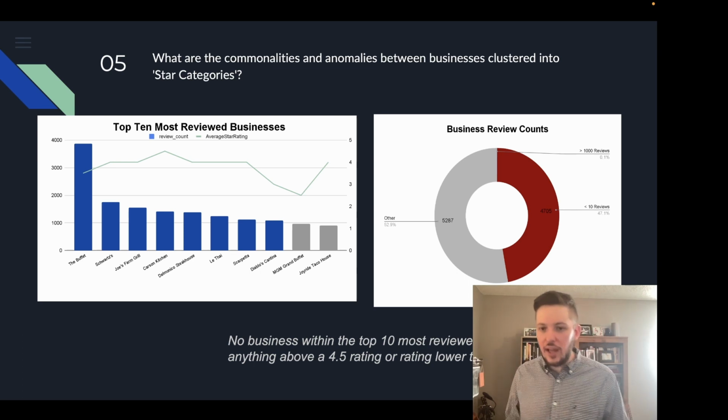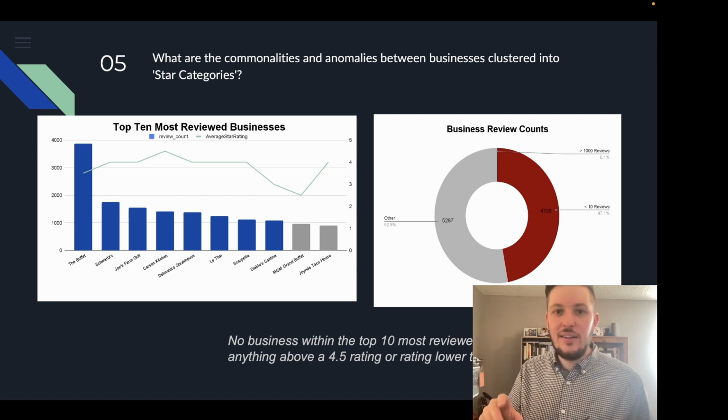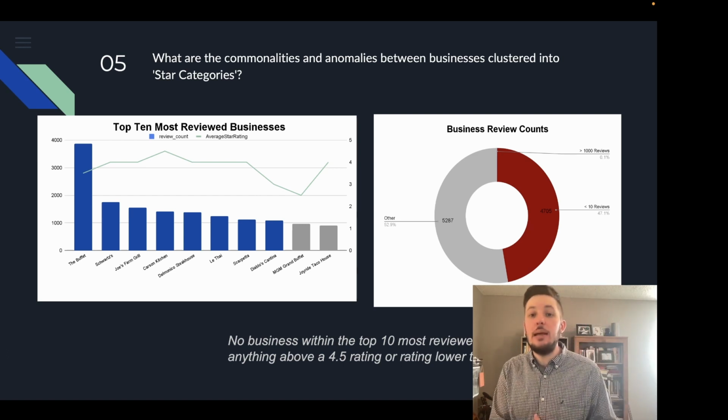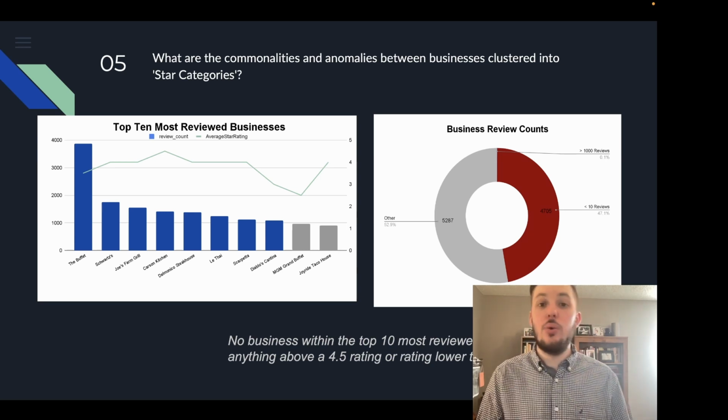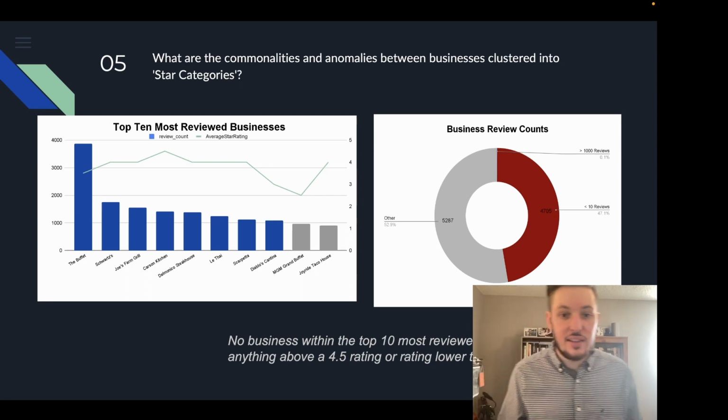visualizes quite well exactly the problem that I highlighted with my Amazon example, and that is we're not dealing with a lot of reviews for the vast majority of businesses. In fact, it's an outlier.